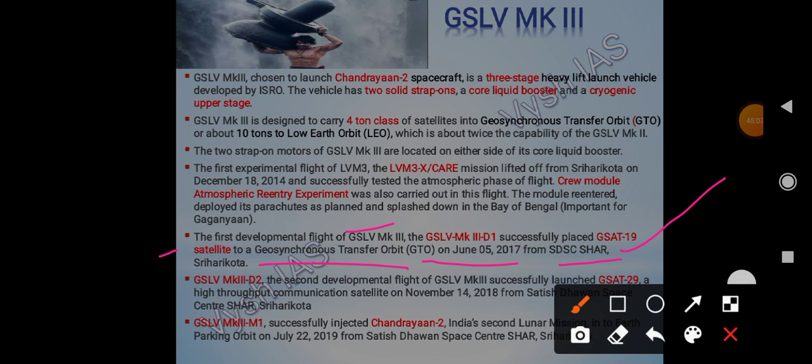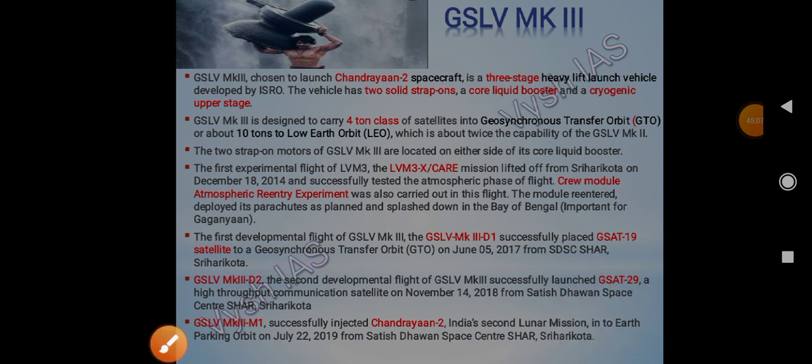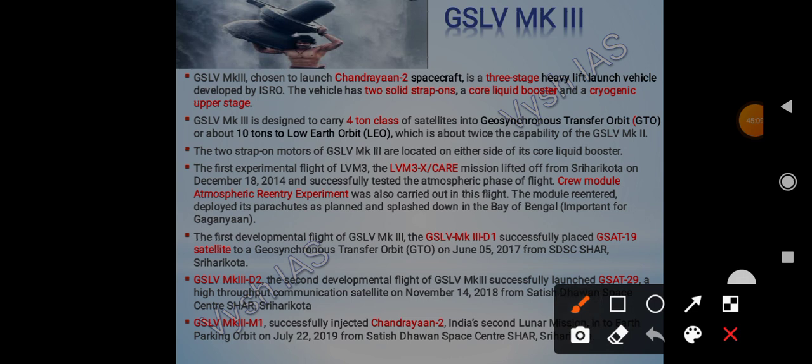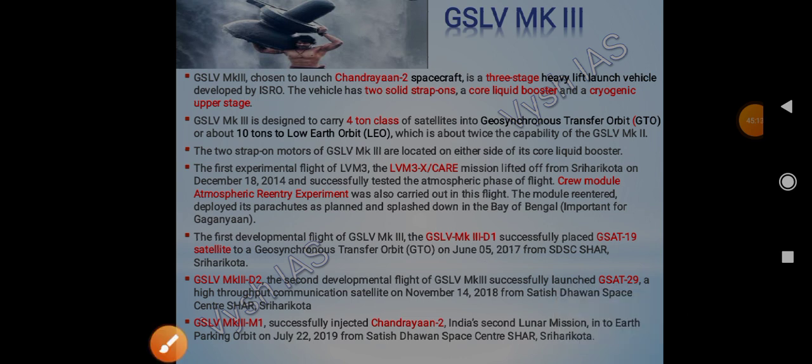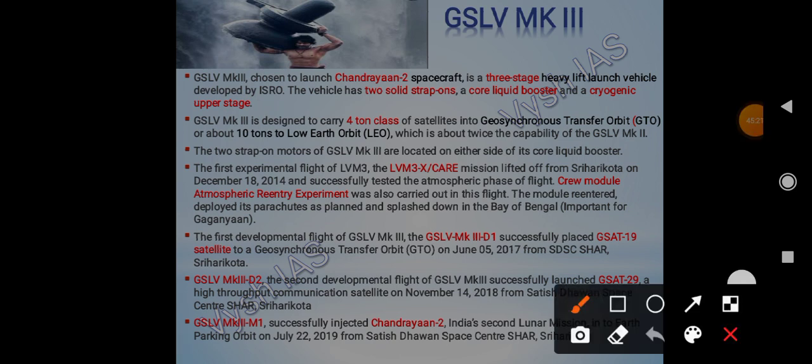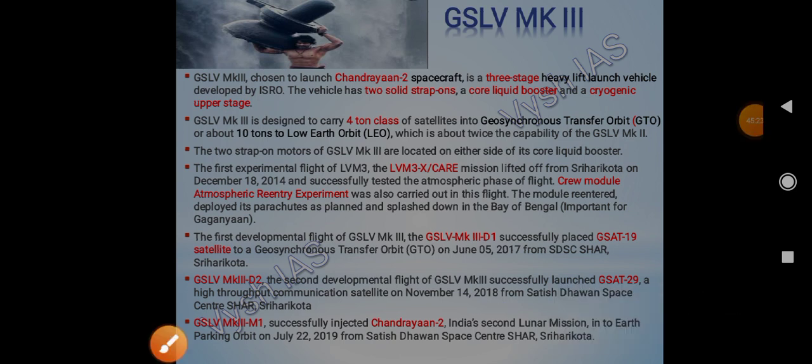Then, here was D1, here is D2. GSLV Mark III D2 was the second developmental flight of GSLV Mark III. It also successfully launched GSAT-29, a high throughput communication satellite, on November 14, 2018, again from Satish Dhawan Space Center, Sriharikota.